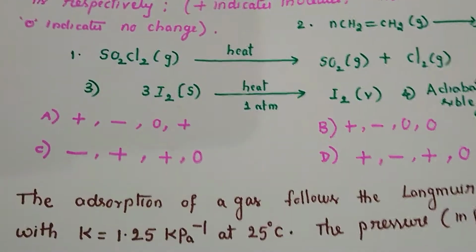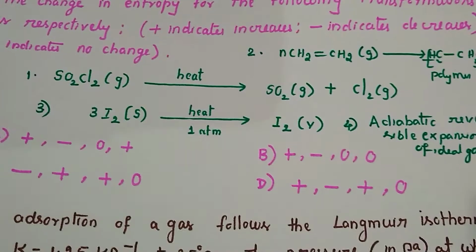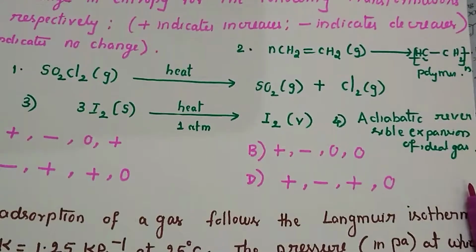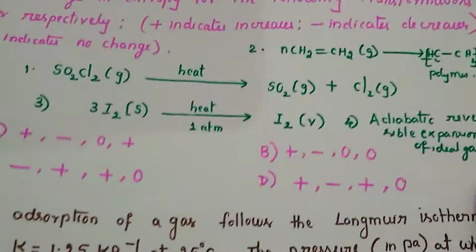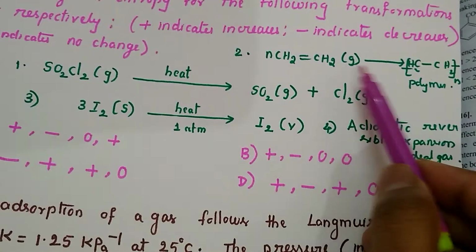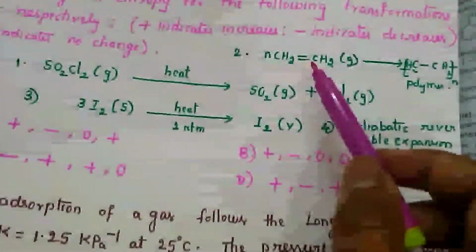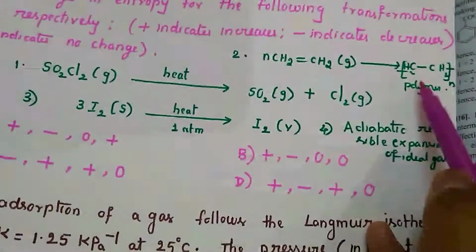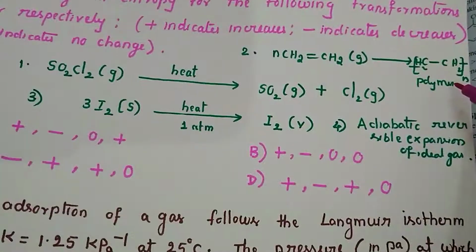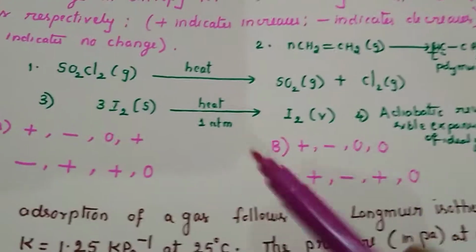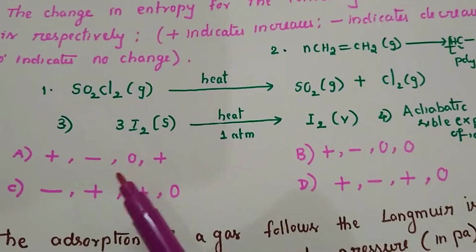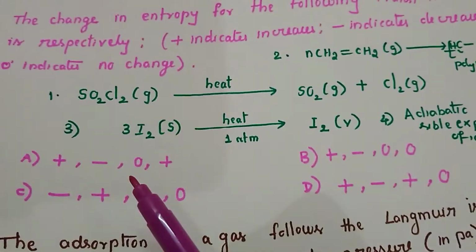Come to the second reaction, that is the polymerization reaction. The ethylene gas molecules combine to form a polymer, that is polyethylene. During polymer formation, the number of moles gradually reduces. So n molecules of ethylene gas are converted into a single polymer. So as usual del S will become negative. So the first is positive and the second is negative, right?